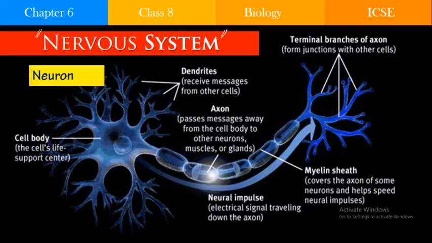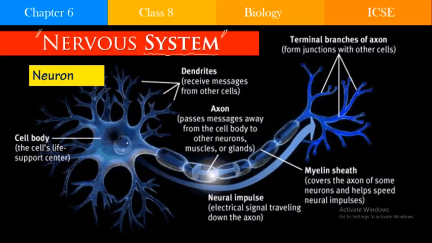So just like the circulatory system is composed of various organs like the heart, arteries, veins, capillaries, lymphoid organs, similarly, the nervous system also comprises various organs, and all of these organs are going to act in a coordinated fashion to form a system, known as the nervous system.